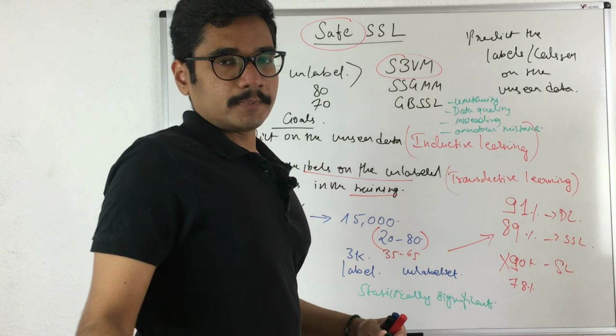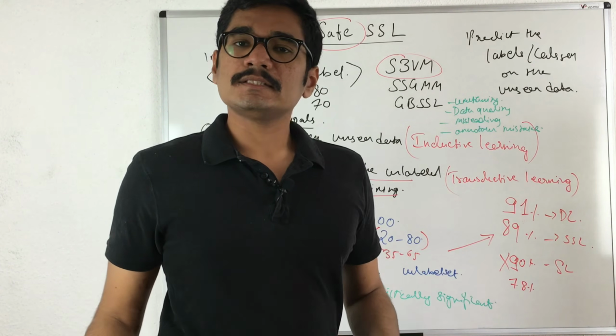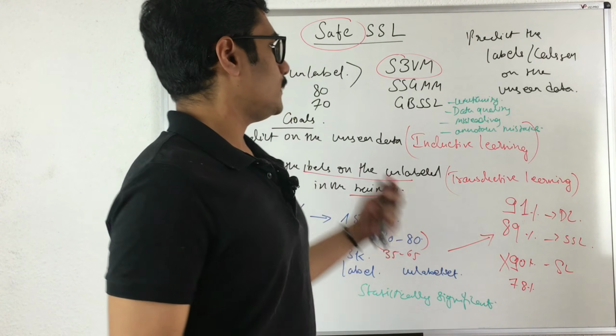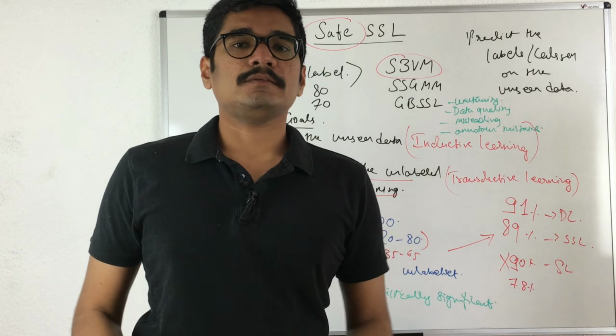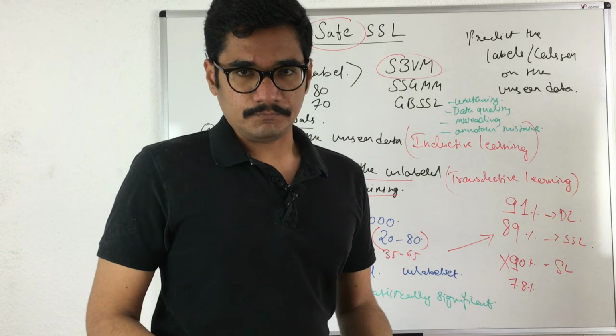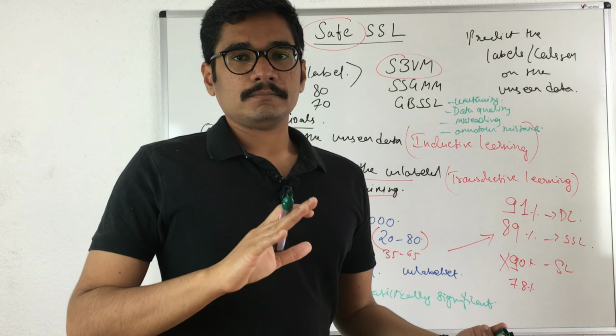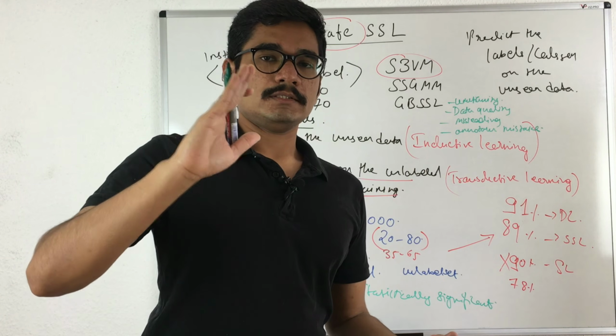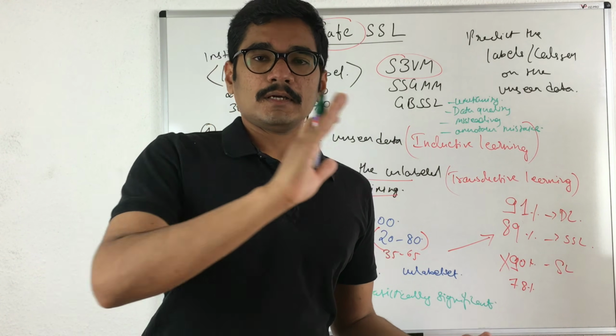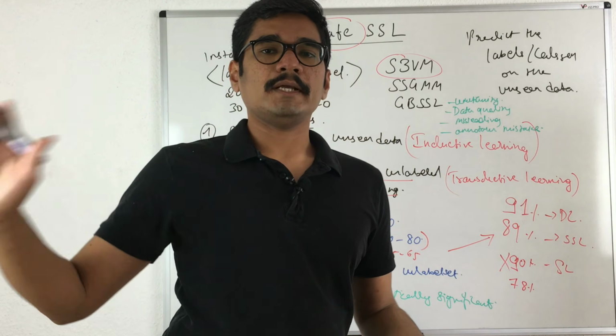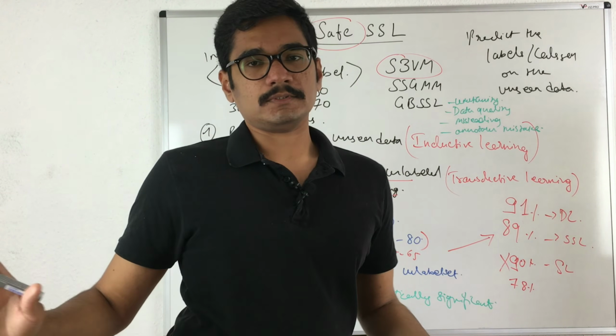Whenever you fetch from a data pool, inconsistencies might happen, and that can also lead to some inaccurate results whenever you do the prediction. So you have to follow not just a safe SSL, but a complete safe SSL pipeline throughout the entire process.